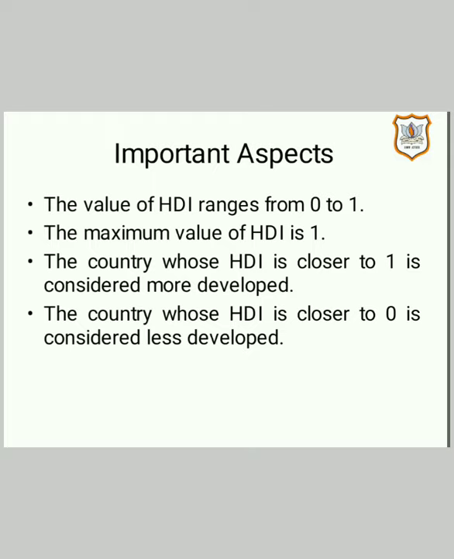The country whose HDI is closer to 1 is considered more developed. That means the country whose value of HDI is near to 1 is more developed, and also it gets higher ranking in HDI. Similarly, the country whose HDI is closer to 0, or what we may say that it is farther from 1, is considered less developed, and it also gets a lower ranking in HDI.